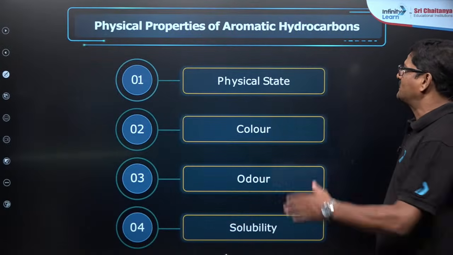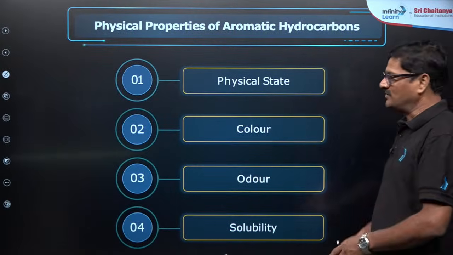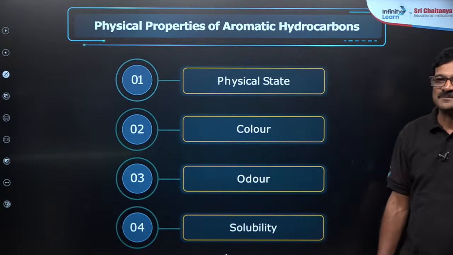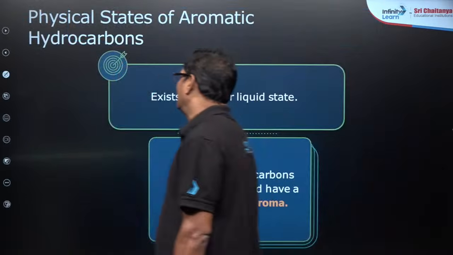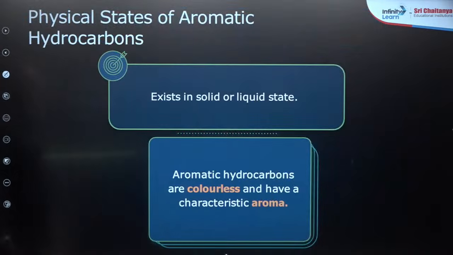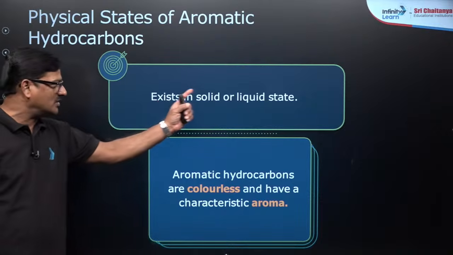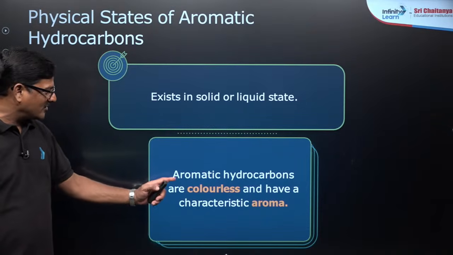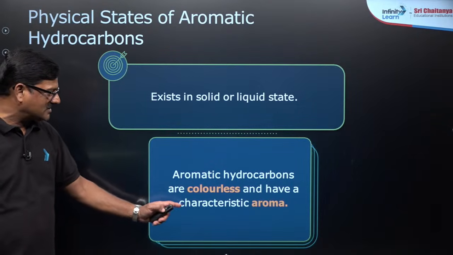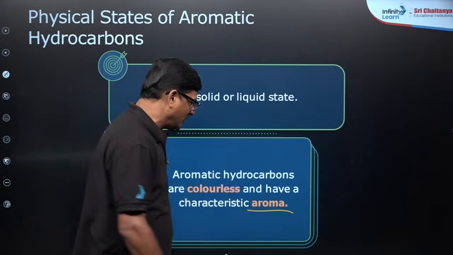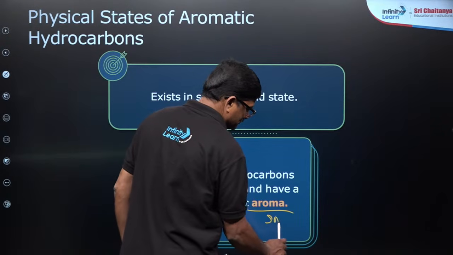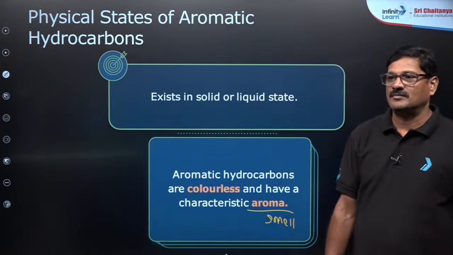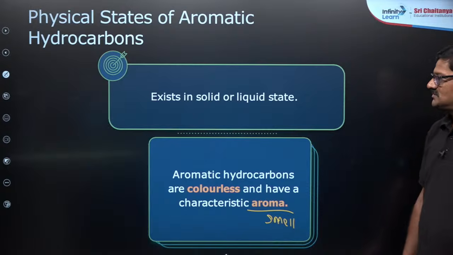And now the physical properties of aromatic hydrocarbons. So the physical state, color, odor and the solubility we see. Aromatic hydrocarbons exist in the solid or liquid state. They are colorless and have a characteristic aroma, meaning smell.